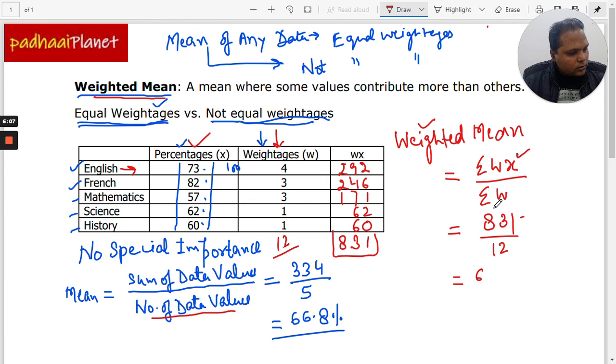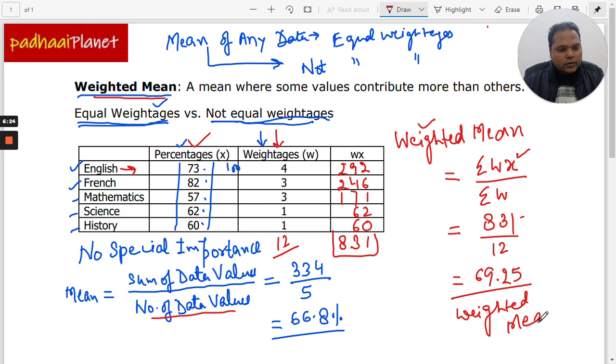Yeah, so this is 831 divided by 12, and we get 69.25. That's the weighted mean of the data given in the question.